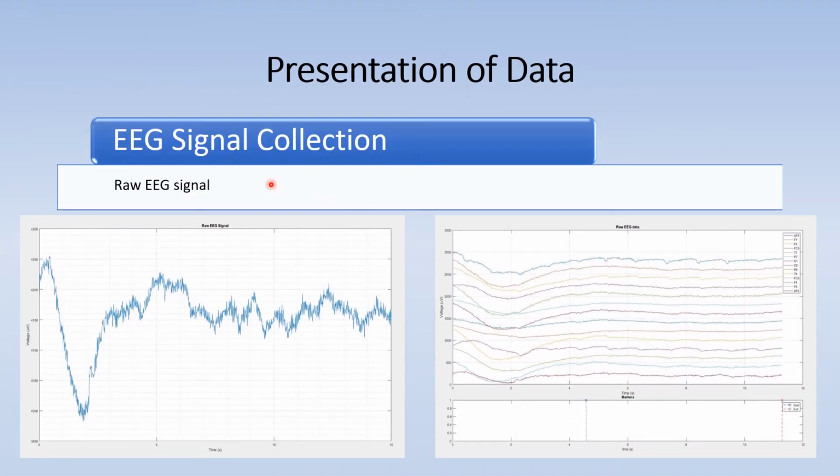In the presentation of data, the EEG signal collection shows the raw EEG signal. The raw signal has a range of 3900 to 4300 microvolts due to the DC offset of the device. This figure shows all the raw signals from every channel.